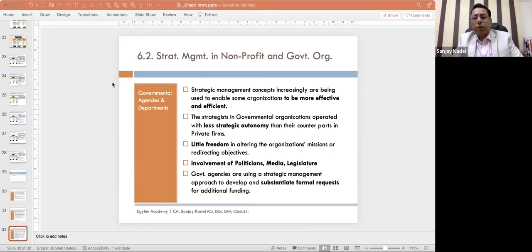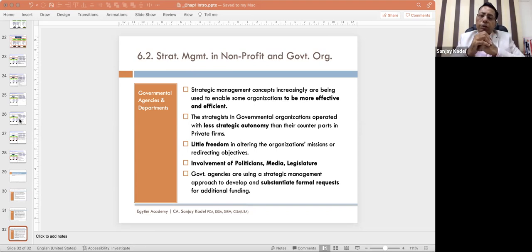Now coming to chapter number 8, strategy implementation and control. When I say strategy implementation and control, we are talking about the fag end of this particular entire topic of strategic management, where we are trying to implement, where we are trying to act on our strategies. So when you are trying to act on these strategies, we have to adopt the secret of success formula.